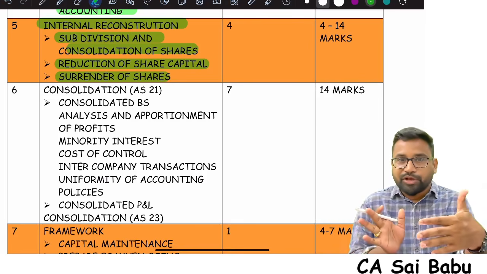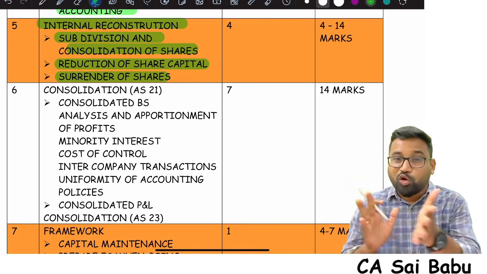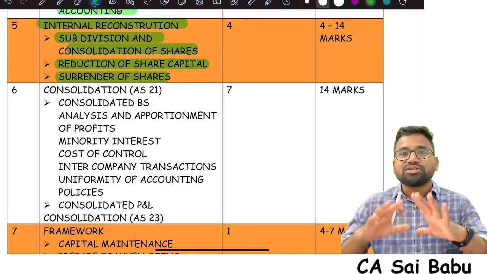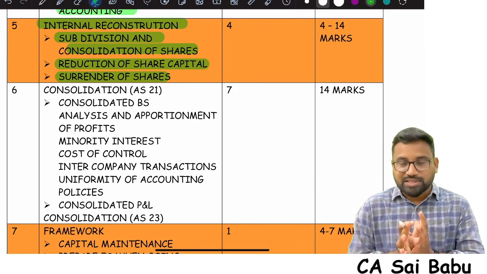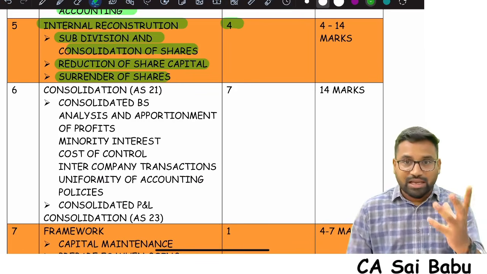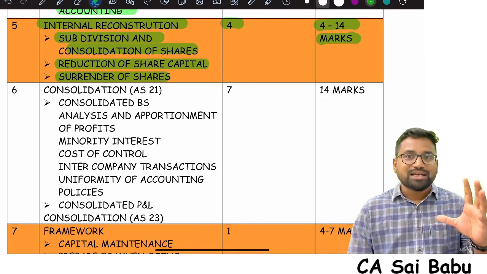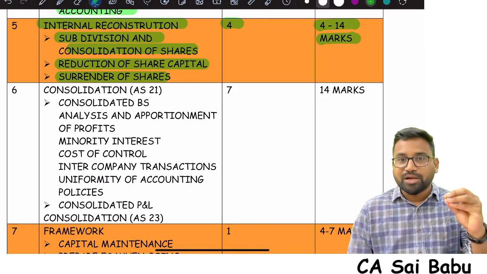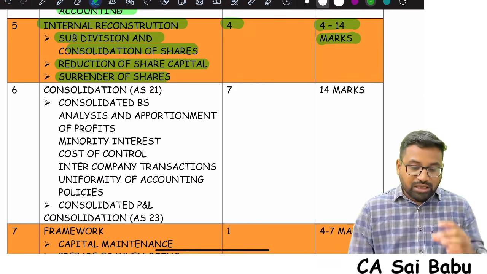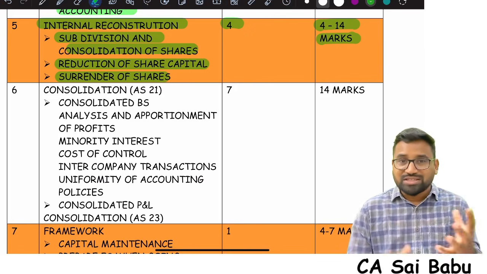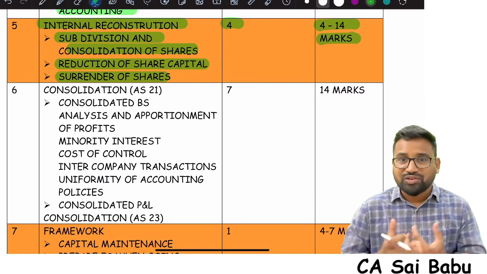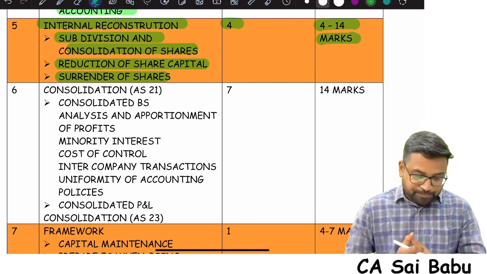There is a concept video relating to internal reconstruction theory of around 40 minutes. Within this 40 minutes, you can complete the entire concept. And 4 hours is what I'm allocating. You will get 4 to 14 marks. Solve only the suggested ICAI study material questions first. Last time I gave an important questions list. This time also, if possible, I will give you the list of important questions you are going to focus on.